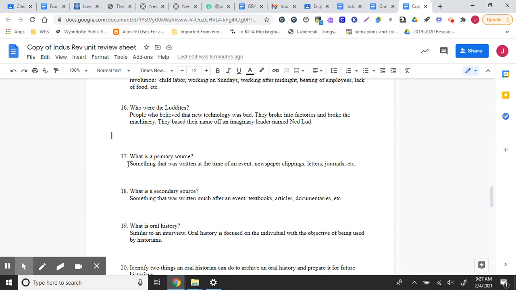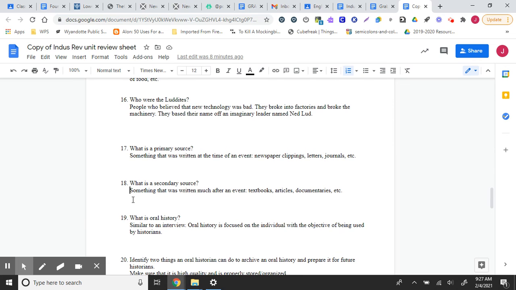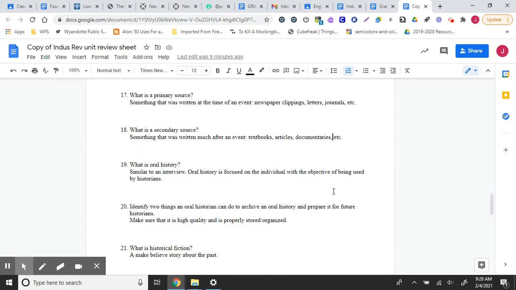What is a primary source? Something that was written at the time of an event. Think of newspaper clippings, letters, journals, etc. What is a secondary source? A secondary source is something that was written much after an event. So if you think of primary, something that happened in the prime of the event, then a secondary source came second or later. You should think of textbooks, articles, documentaries, etc.